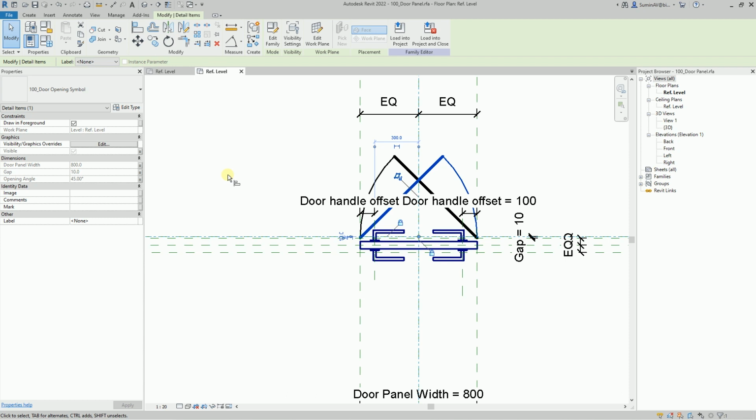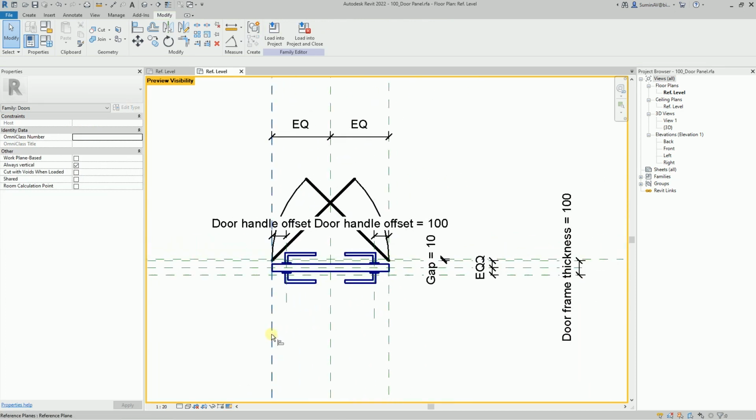You can check how it works if you enable the Preview Visibility mode. Without enabling this mode, objects created directly in this file will be visible in any case. On the other hand, enabling this mode allows us to see how the geometry will be displayed in a situation as if we had loaded our family into a project or into another family.